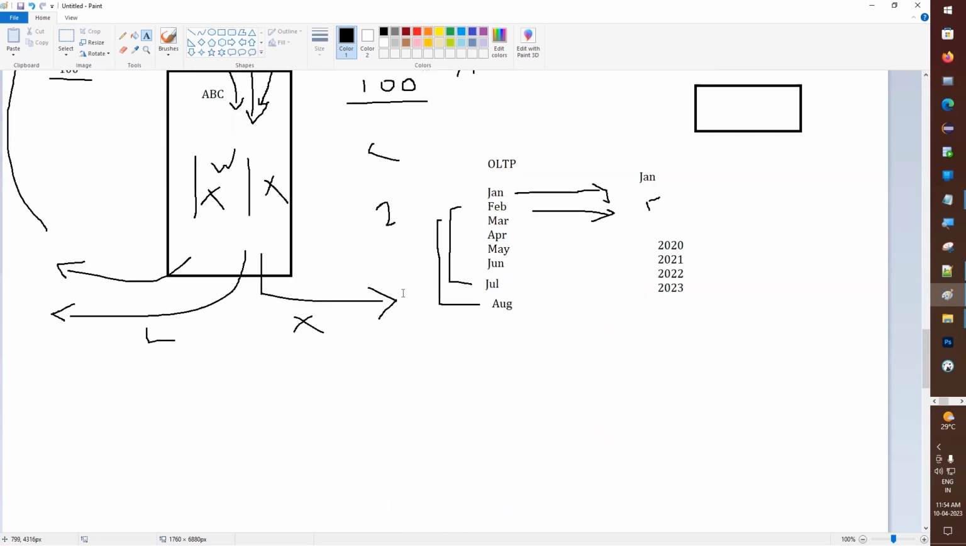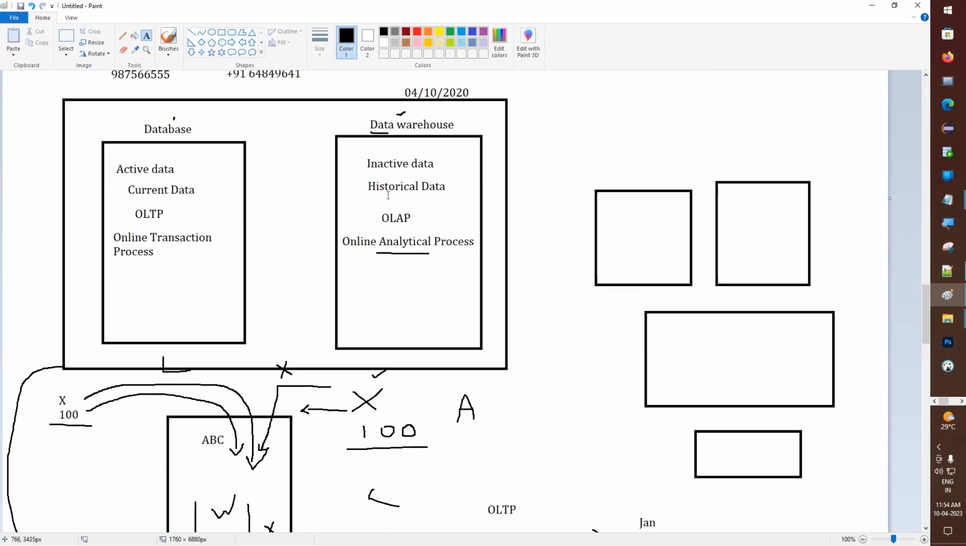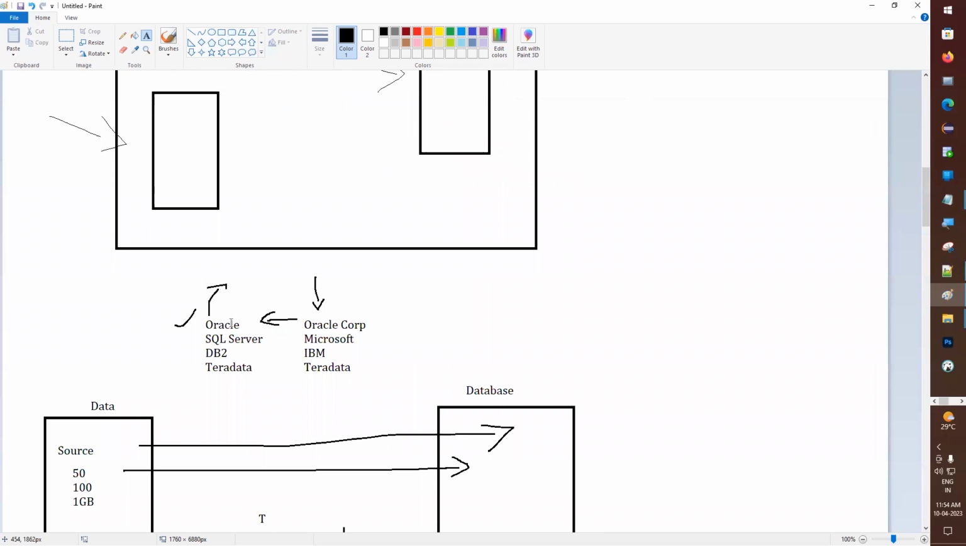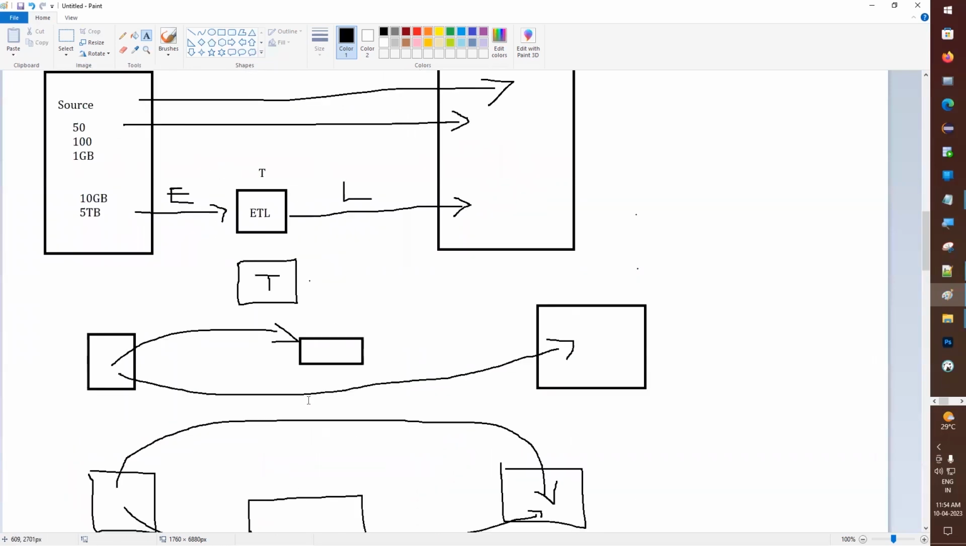Okay, now we have to understand what is a database and what is a data warehouse. Now we will come to what a data warehouse is. All the companies are providing databases as well as data warehouses. Everyone is placing a data warehouse as well.